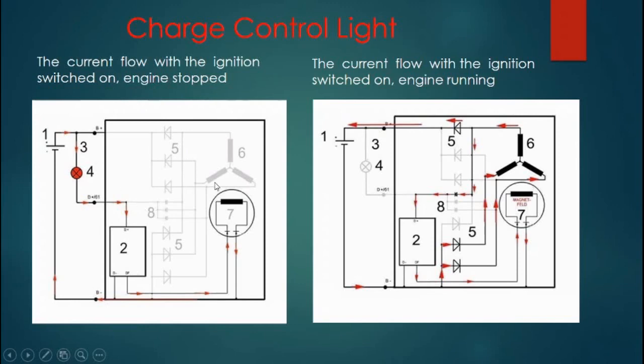This one is two types of diagrams. This one is called the current flow with ignition switched on, engine stopped. You can see, when we switch on the engine, the charge light is on. And this diagram is the current flow with ignition switched on, engine running. Then the current flows from this side to this one, this is the flow of the current.